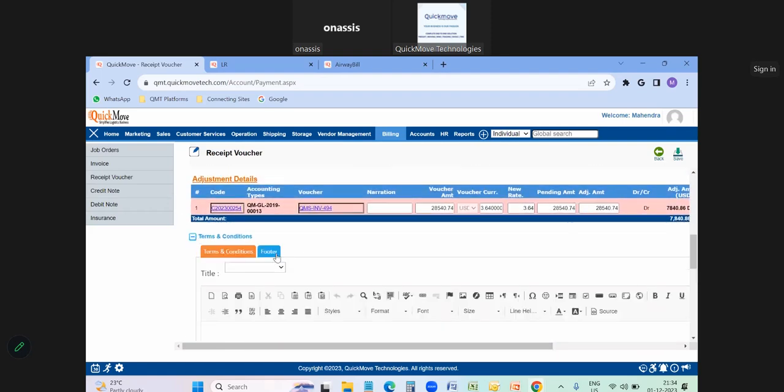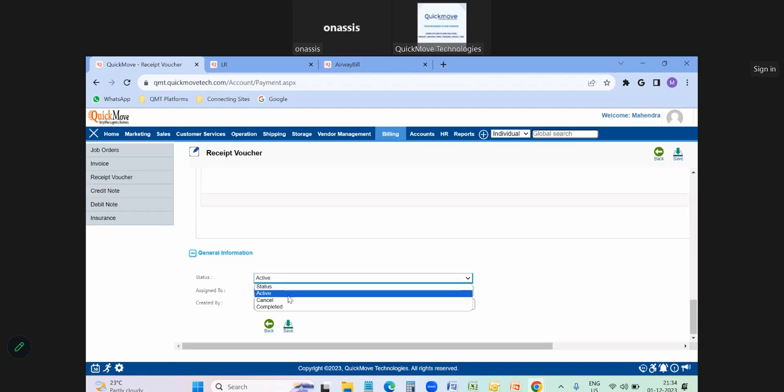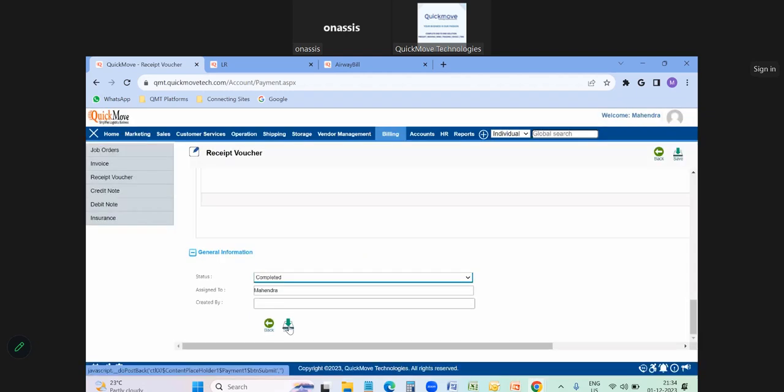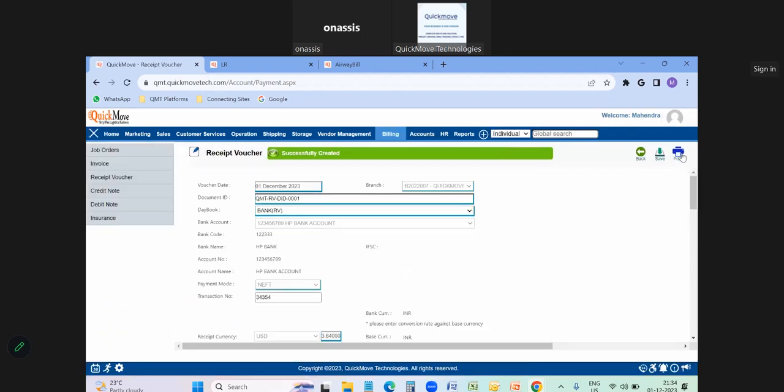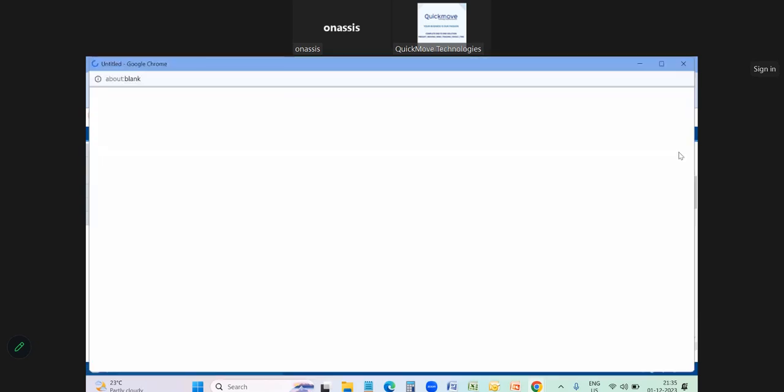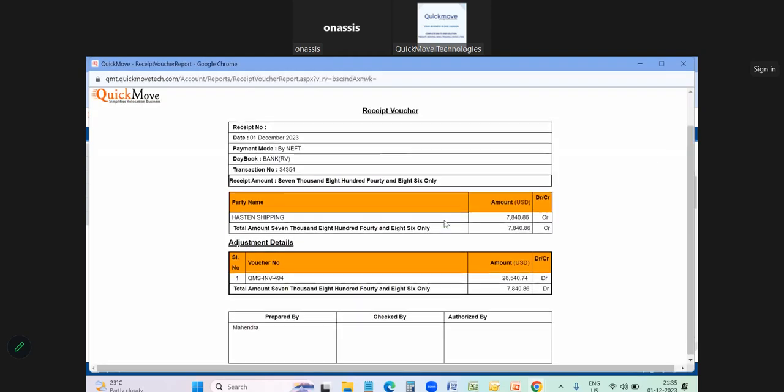Then if any terms and conditions are there, you can input them and make the status completed and save it. Once it is saved, on the top right corner you can find the printout of this invoice. Once you click on the print symbol, the invoice format will also be reflecting. You can see the receipt voucher.